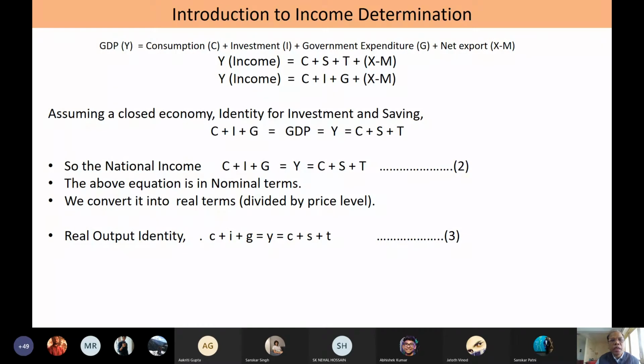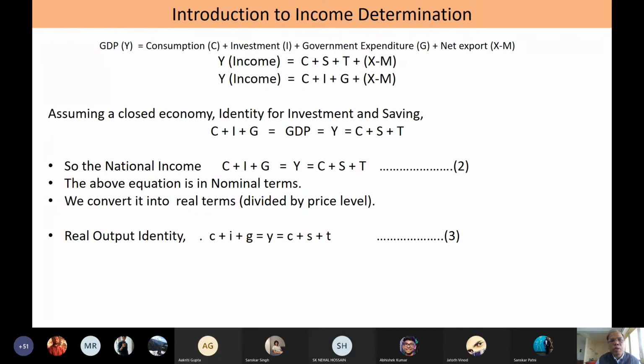So taking the GDP as the income of an economy, if you take the expenditure approach, then it is the sum total of all the expenditures of an economy, which is nothing but the income of an economy.